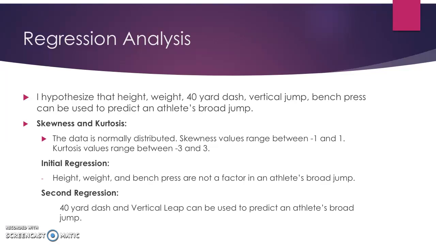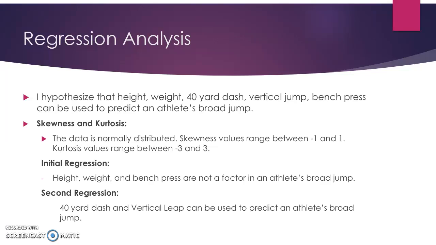For my regression analysis, I hypothesized that height, weight, 40-yard dash, vertical jump, and bench press can be used to predict an athlete's broad jump. My data is normally distributed. Again, my skewness and kurtosis values fell within normal ranges.